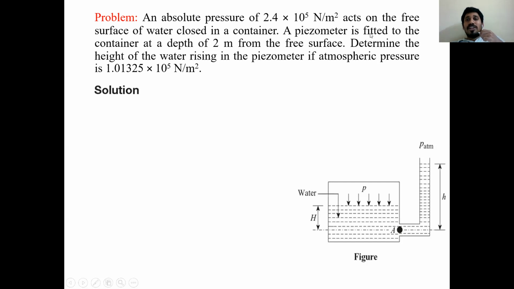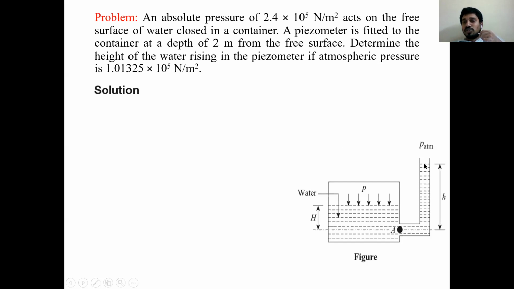A piezometer is fitted to the container at a depth of 2 meters from the free surface. From the free surface, you have to take 2 meters depth to point A, where the piezometer is connected.